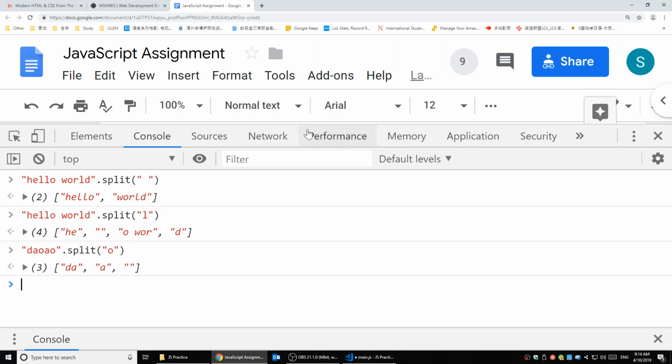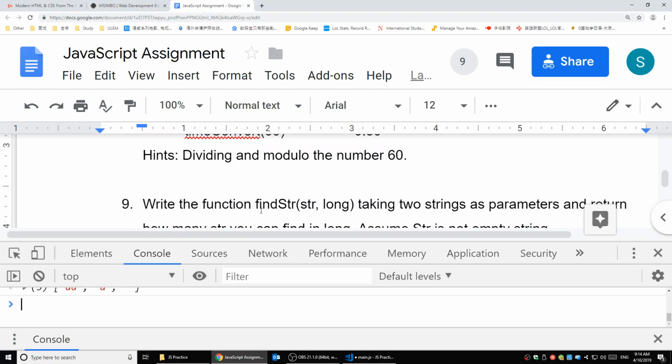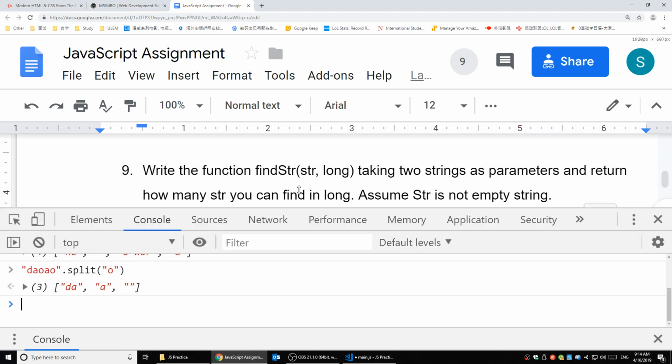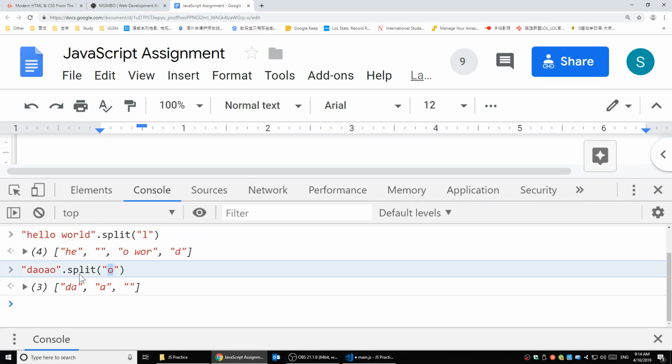Remember, we want to find how many str we have in long. If I'm using O to split the long string into three parts, we know there are two of them. So if I get a list of 3 items, I know there are two O's.